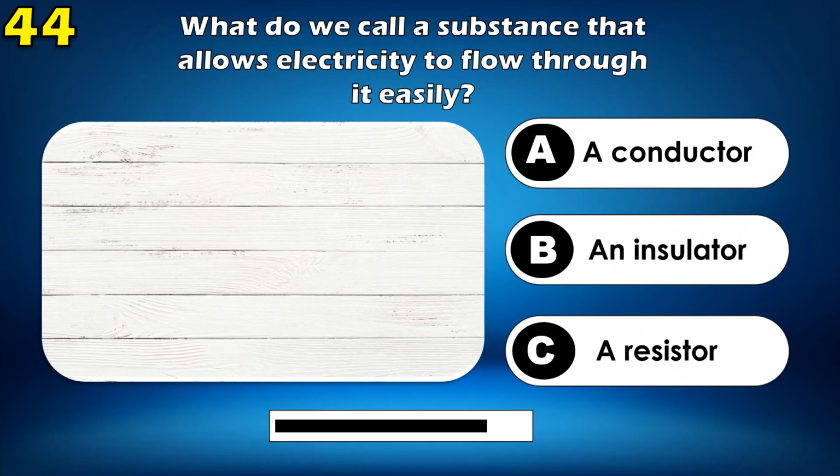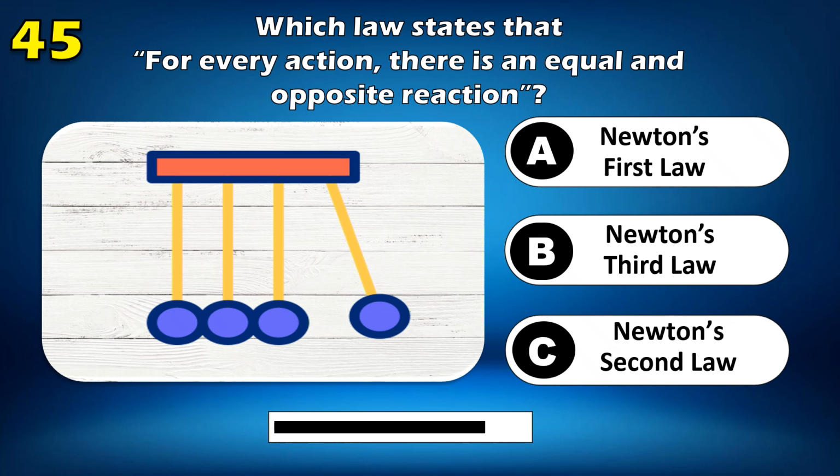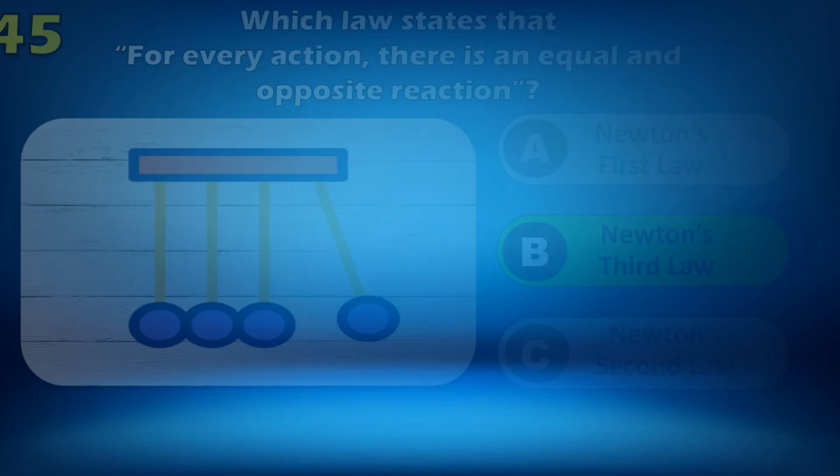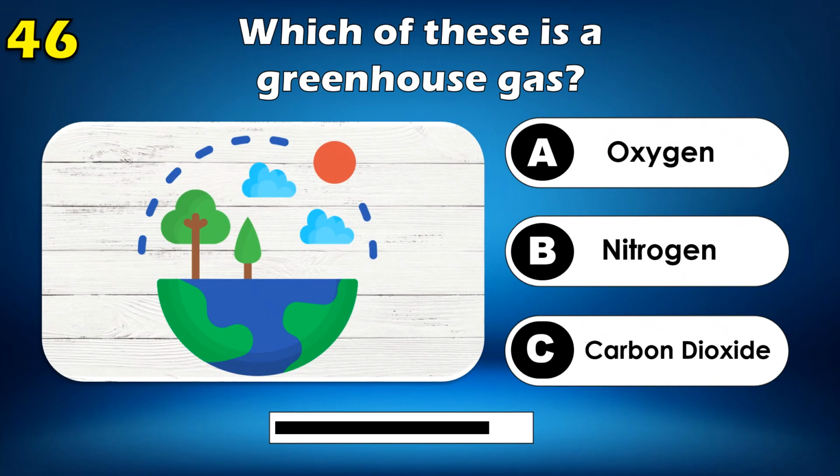Balance. What do we call a substance that allows electricity to flow through it easily? A conductor. Which law states that for every action there is an equal and opposite reaction? Newton's third law. Which of these is a greenhouse gas?